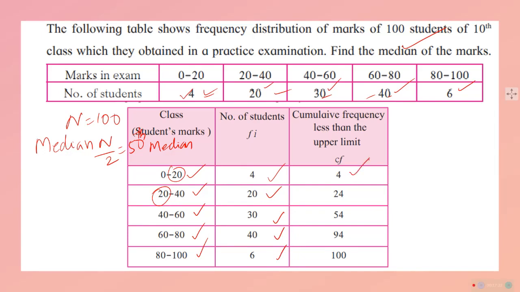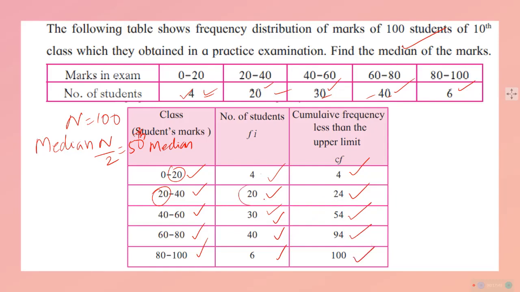First up to 40 there are 20 plus 4, 24 students between 0 to 40. And among these, 4 students are of previous, and thereby we entered that clearly 54 students, 94. You understood this?